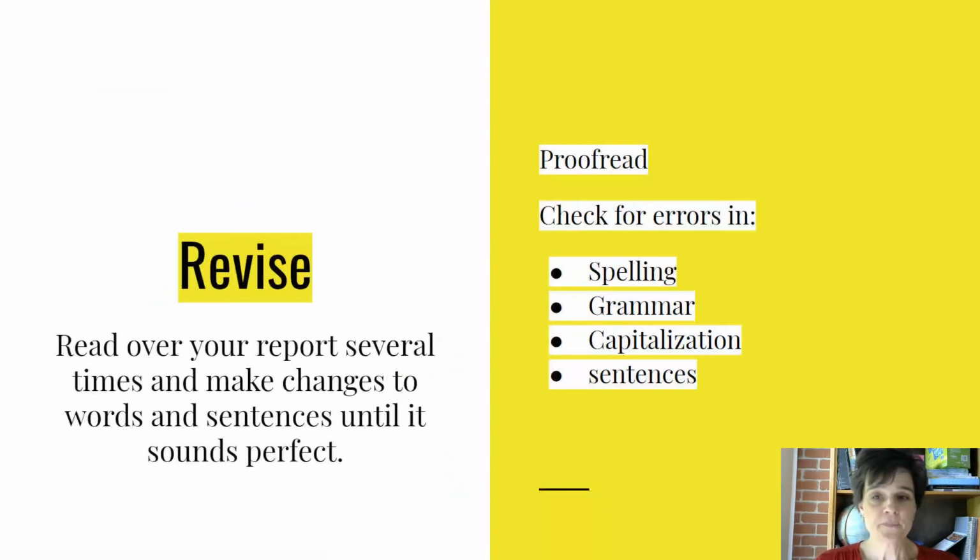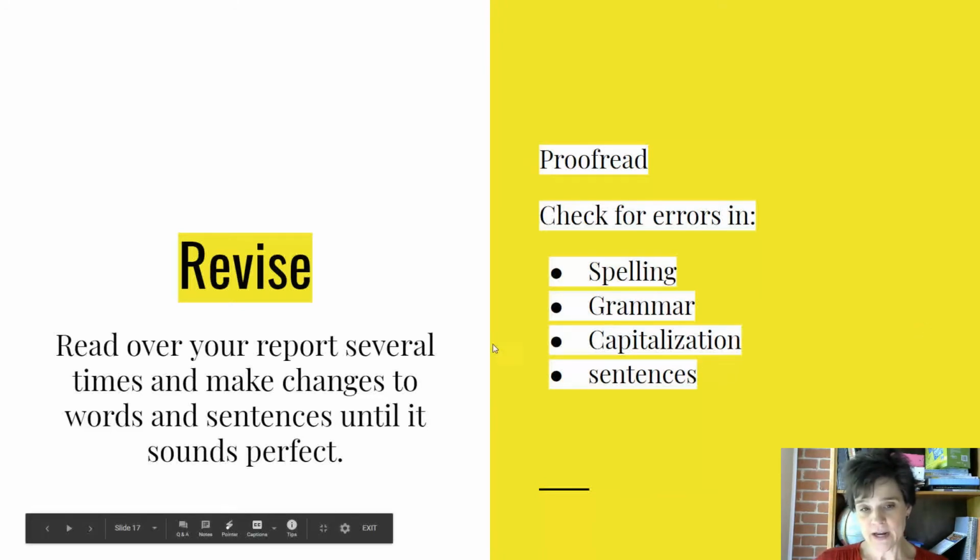All right, so now the next thing we're going to do is you're going to have to get a red pen or pencil or a different color, blue, black, whatever, because now we're going to revise and proofread. Now here's the way you do that. So many kids get confused. They're like, well, I don't need to revise it because it's perfect the way I wrote it. No, it's not. It never is perfect the first time. You always have to make changes to it somewhere. So the best thing to do is what it says on the screen.